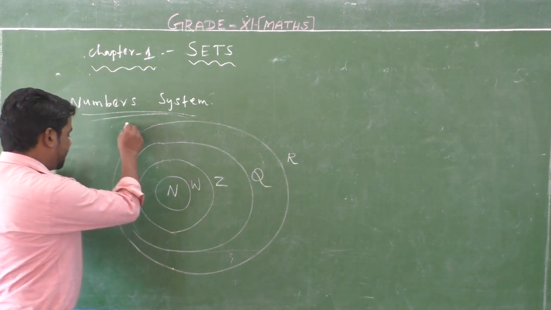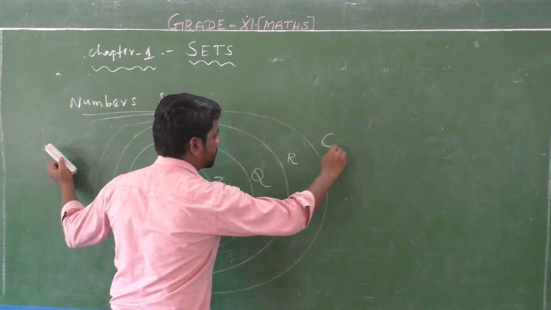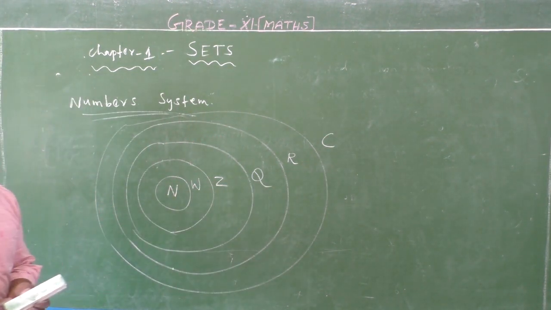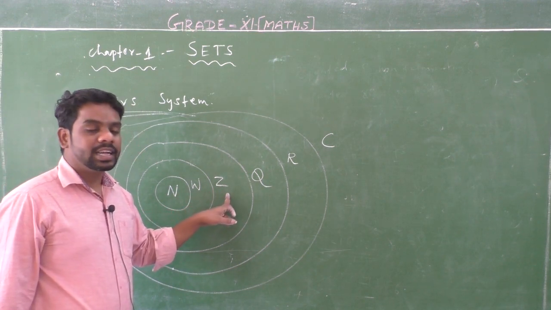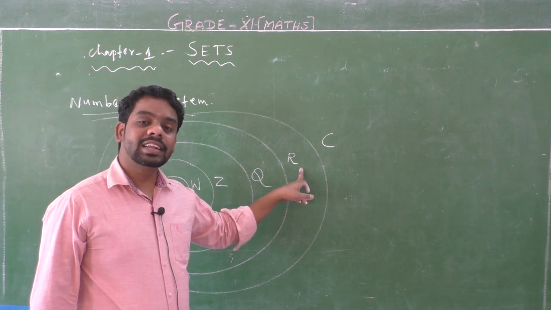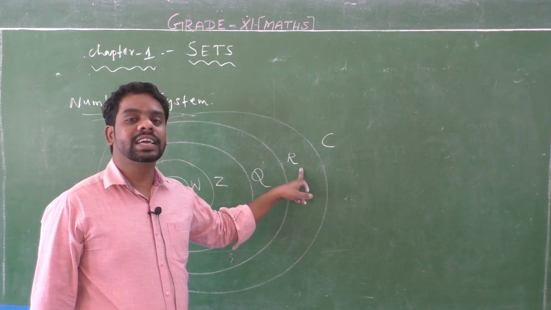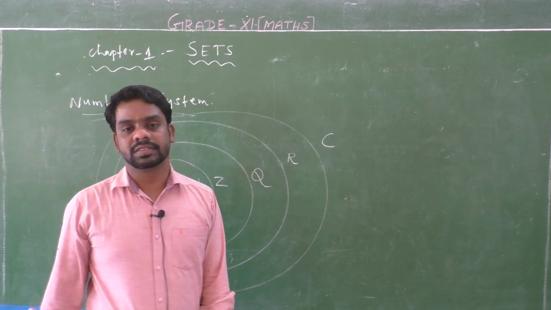Next, the last and final one, complex number C. Natural number, whole number, integer, rational, real numbers. Real numbers mean the union of rational and irrational numbers, and these are all contained in the complex numbers.